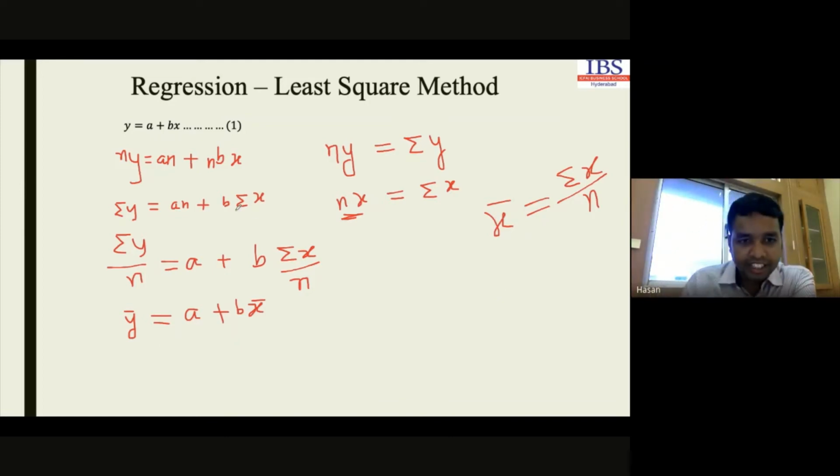Look at this point carefully. What I have done here: first I multiplied this one, and this multiplication indicates the summation of y. Again, this nx multiplication indicates the summation of x. So there is no n in these two parts. If we again divide both sides by n, it will form summation of y by n, and this n will be discarded. So it remains a, and b is as it is. This is a constant part, and summation of x divided by n will be again x bar. Up to this it is clear?